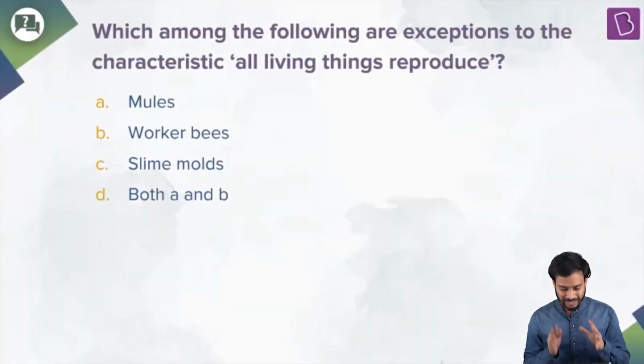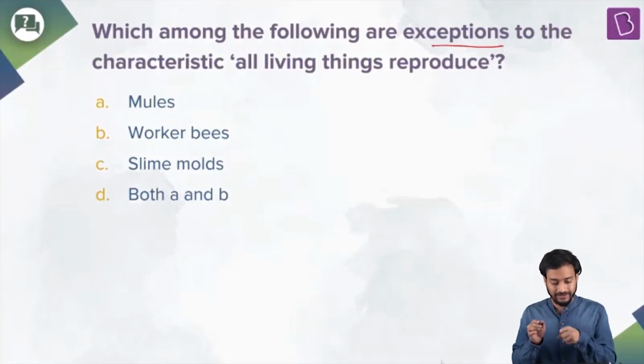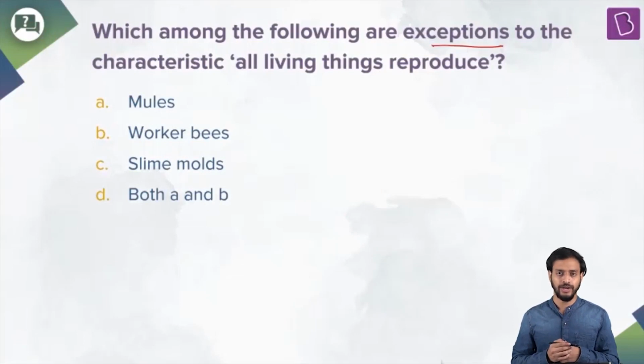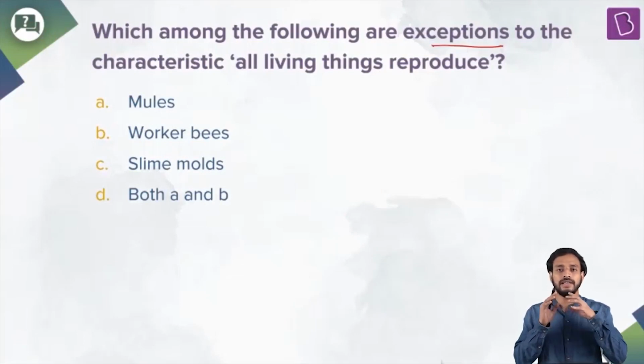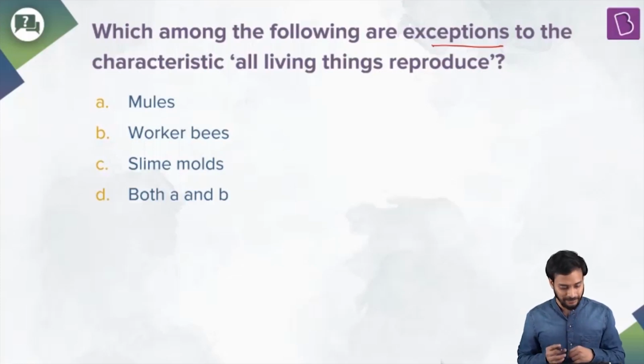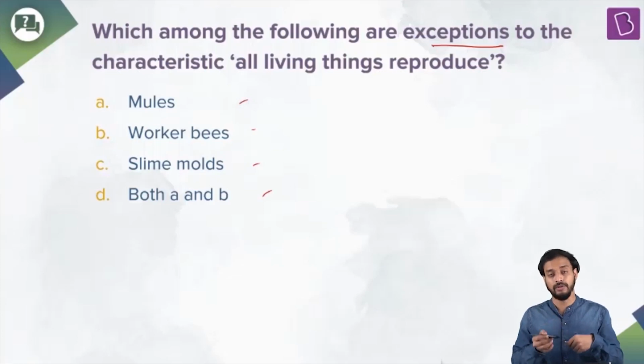Let us try to answer this particular question. Which among the following are exceptions to the characteristic all living things reproduce? Okay, all living things reproduce. Do you think it is correct and applicable for all living organisms? No, right? Let's see the options. Mules, worker bees, slime molds, both A and B. That means mules and worker bees. What should be the answer?